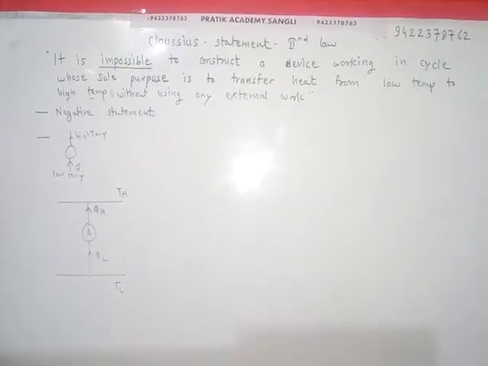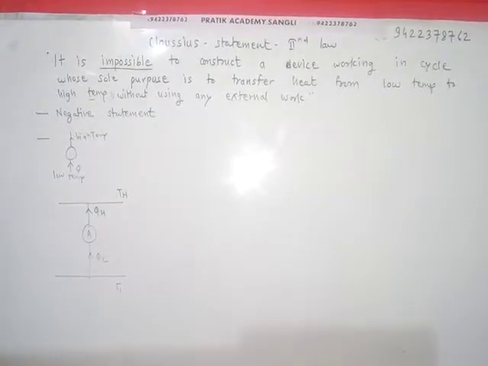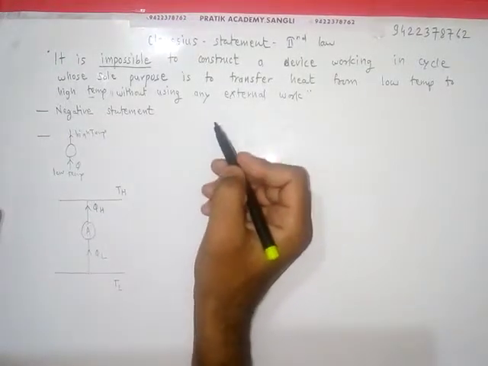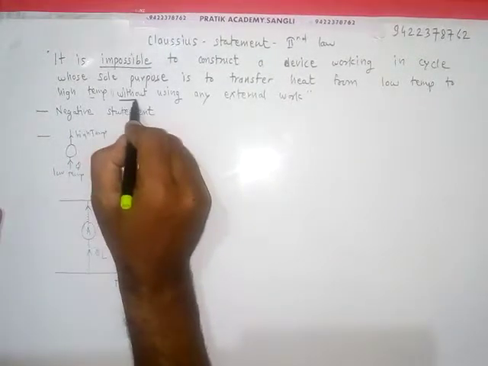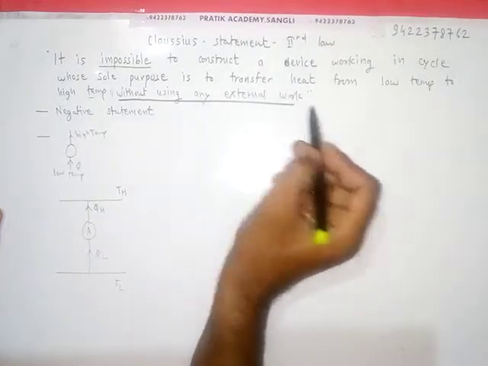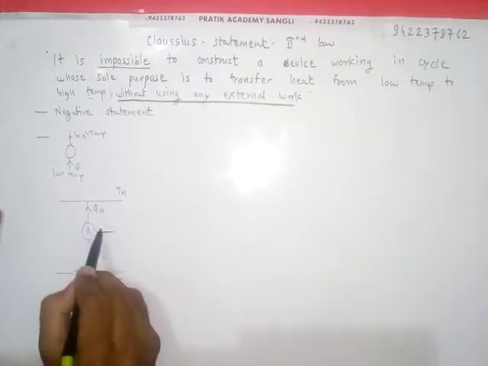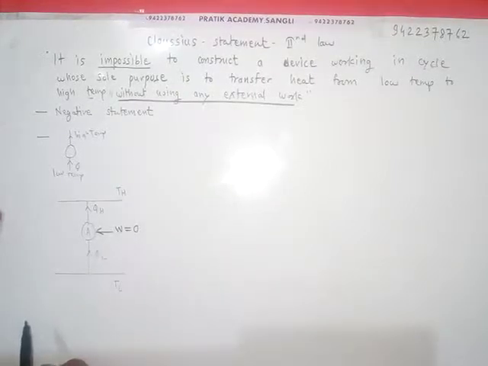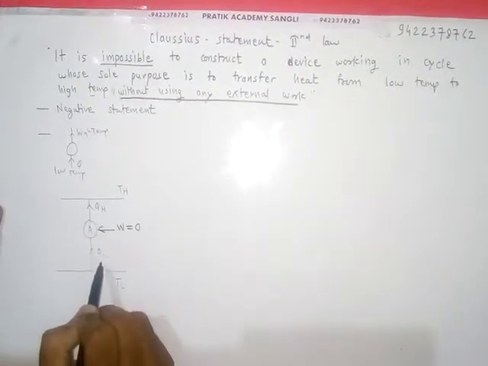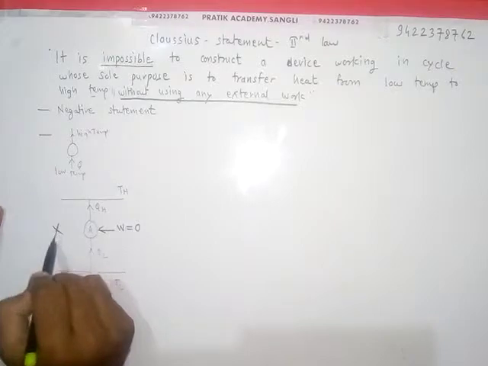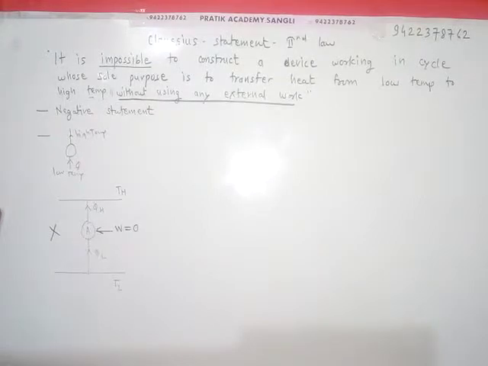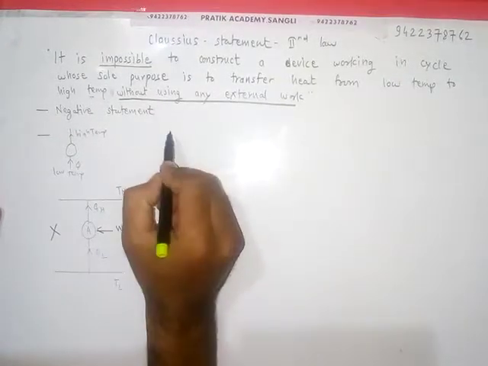Then what is impossible according to the statement? It states that it is impossible when we are not supplying any external work. So if work supplied is zero here, then such transfer of heat is impossible according to Clausius statement.